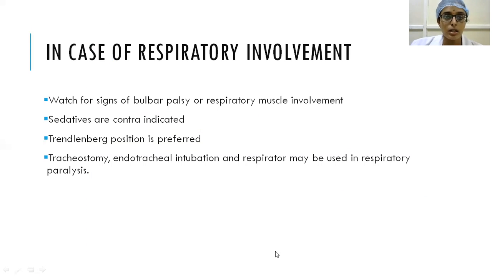I'll tell it later. So first, in case of respiratory muscle involvement, watch for signs of bulbar palsy or respiratory muscle involvement. In such conditions, sedatives are contraindicated, because if you give sedatives, there may be respiratory depression also. So do not give sedatives in such conditions. Usually this is seen in the acute phase where there will be muscle spasm. So in order to relieve the muscle spasm, do not give sedatives.